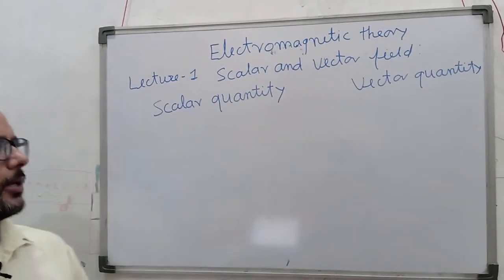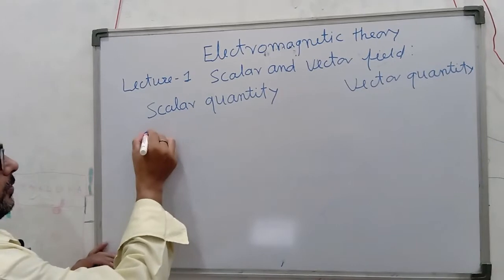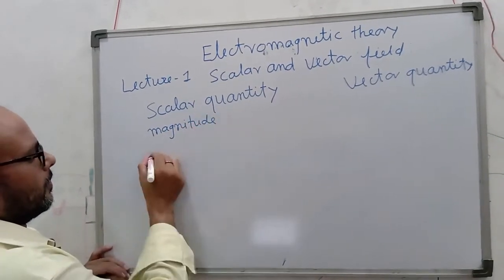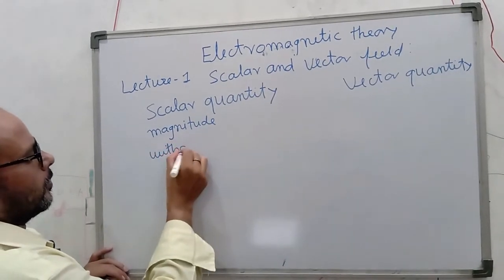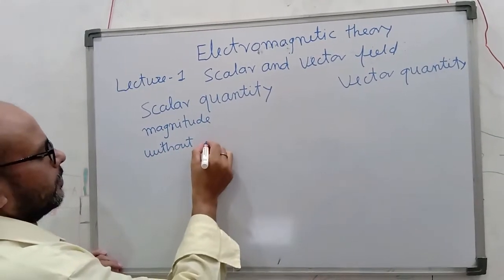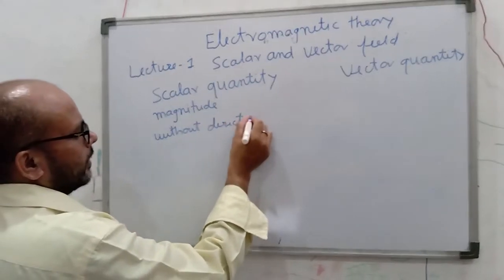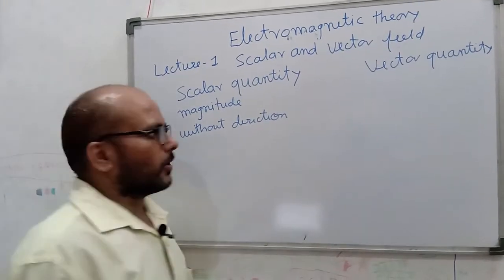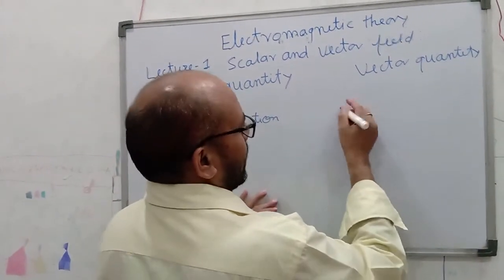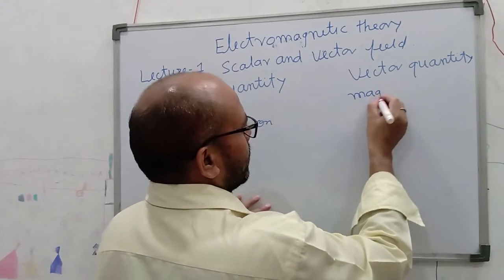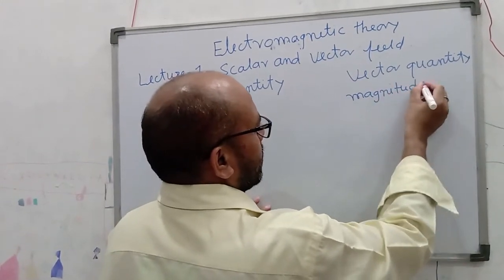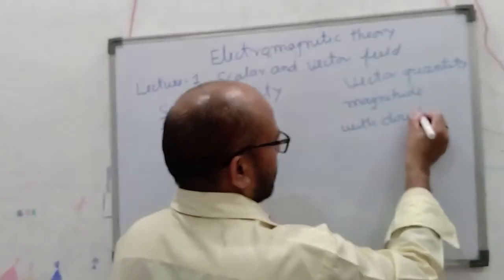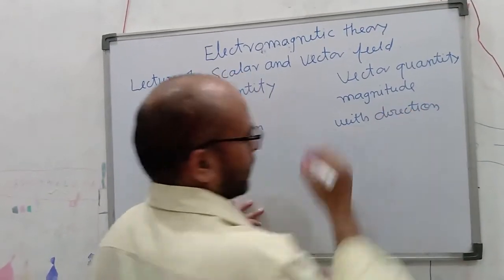A scalar quantity is that quantity which has only magnitude without direction. And a vector quantity is that which has magnitude and also direction, that means magnitude with direction.